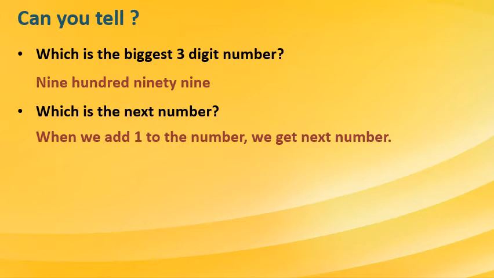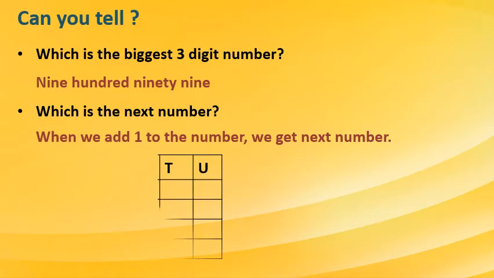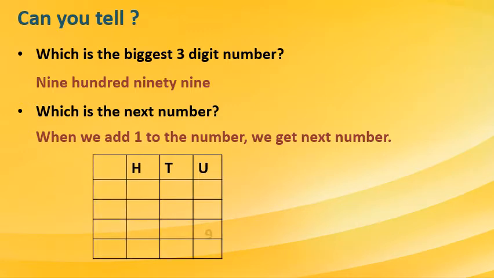Here we know that when we add 1 to the number, we get the next number. That we know because 299 plus 1 means 300. That is the next number. That was my example. Here also the biggest number is 999. Correct? Now we will add 1 to 999 and we will see what we will get. That is the next number. Now I have written 999 in the table.